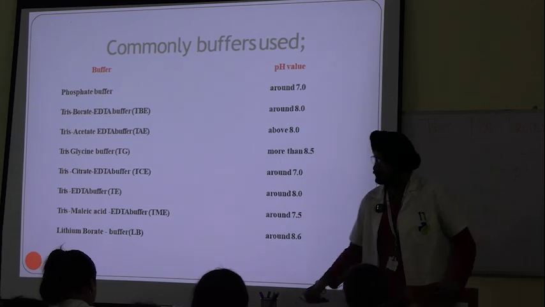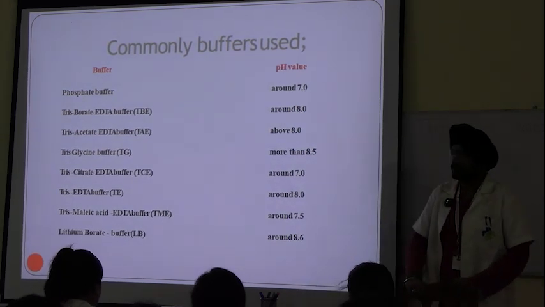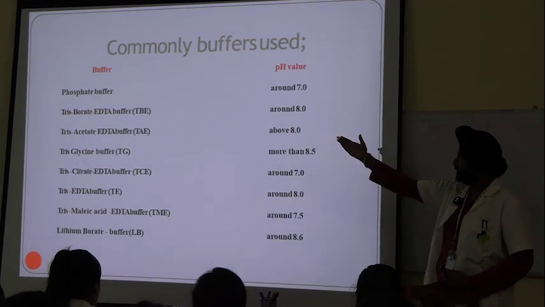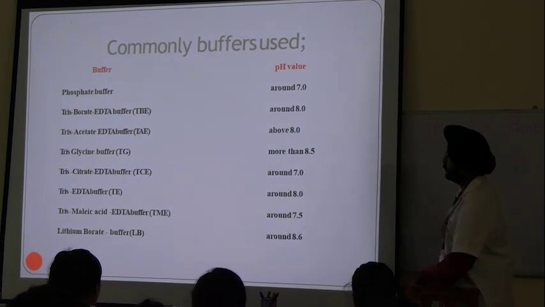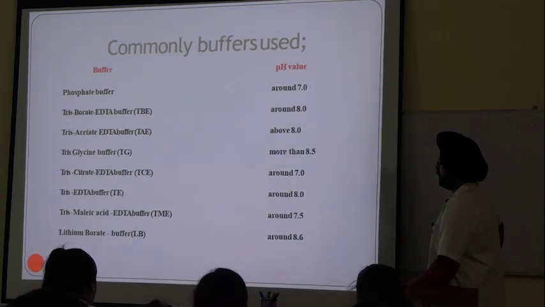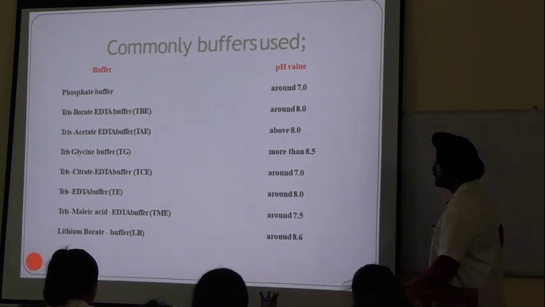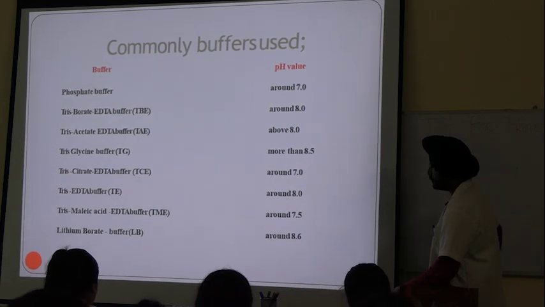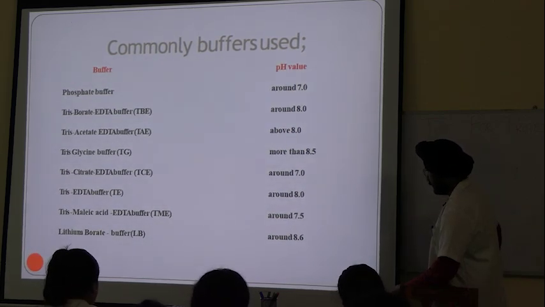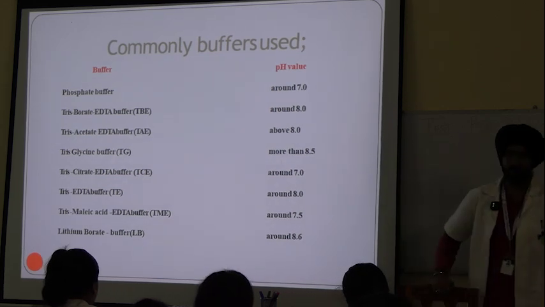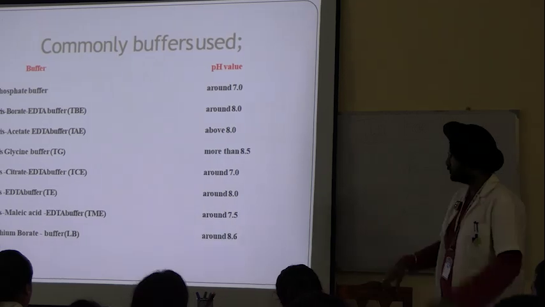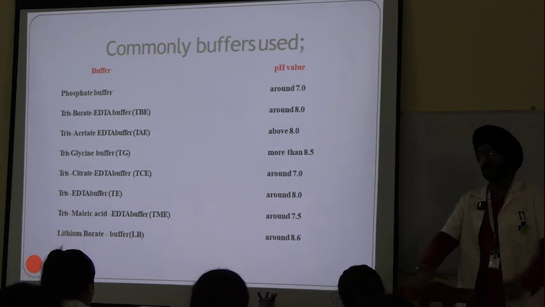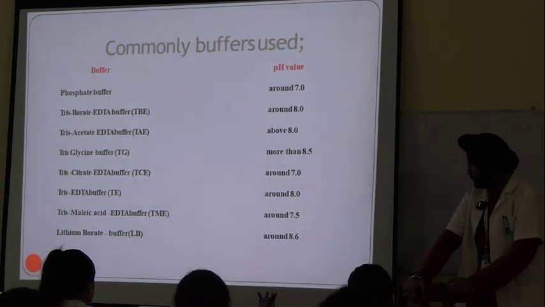If you remember any two of these buffers, that would be more than enough. But you have to write down each and every one. Phosphate buffer, number 1, is the easiest to remember, around 7, close to neutrality. Then there is Tris glycine buffer, more than 8.5. Lithium borate buffer is around 8.6. It is also easy. Write it down quickly. It's a long lecture. You have already wasted half an hour.